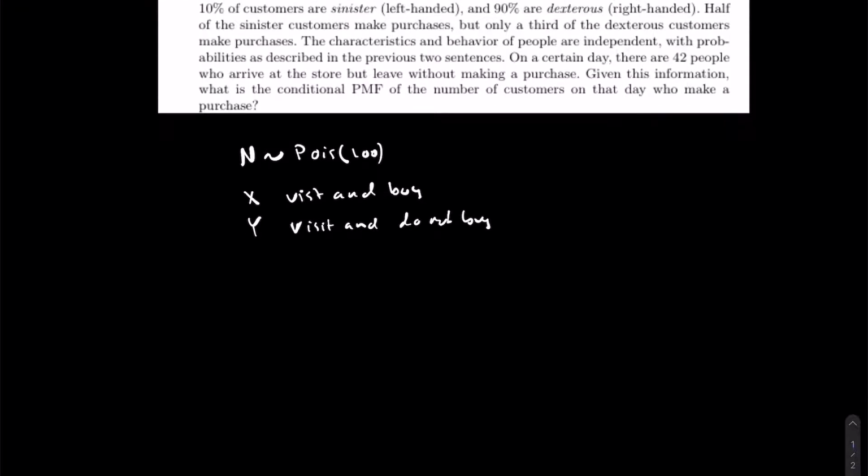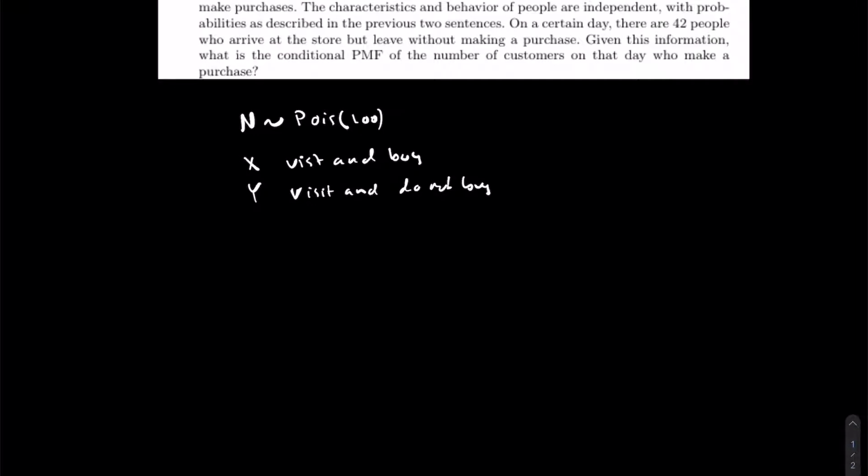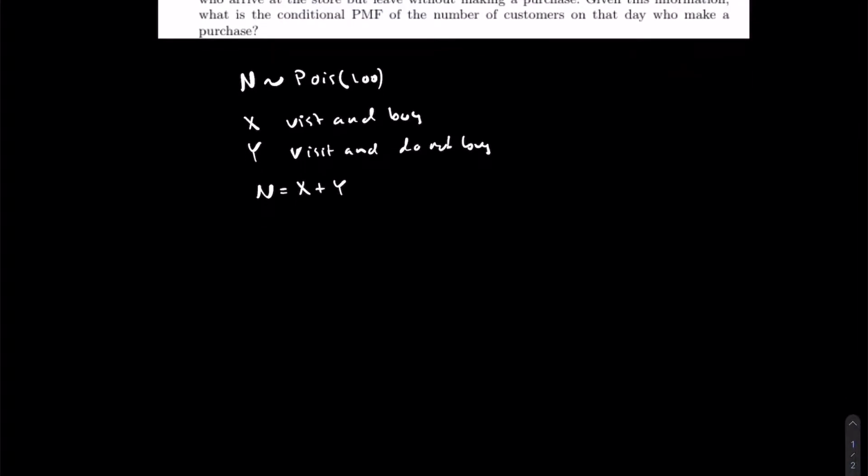Okay, and so we know that N equals the number of people who visit and buy plus the number of people who visit and don't buy.